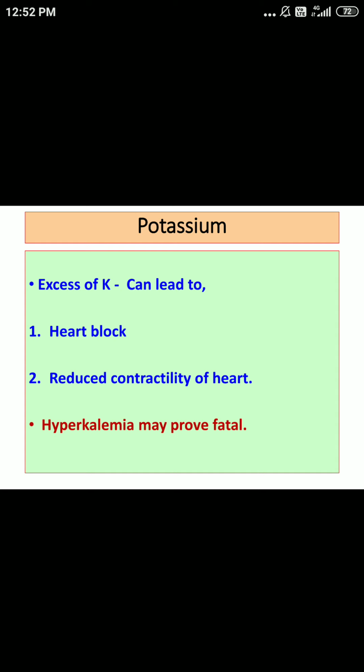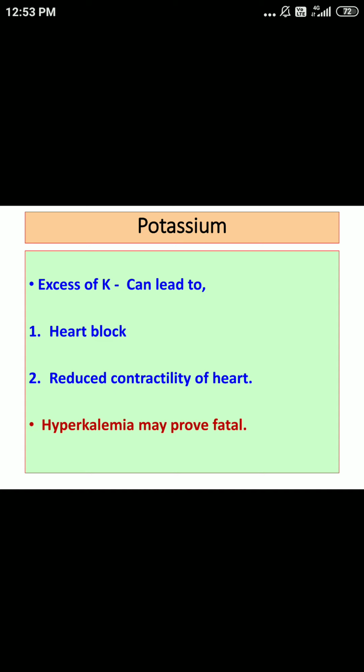Okay, so regarding potassium, just to revise quickly, we said 250 gram of potassium we can find in the adult human body. Coconut water, banana, orange and nuts are the important or common sources. But potassium we can obtain from various foodstuffs, and that's why deficiency is not commonly seen. It is required for acid base balance, for fluid and electrolyte balance, and for maintenance of muscular and neuronal activity.